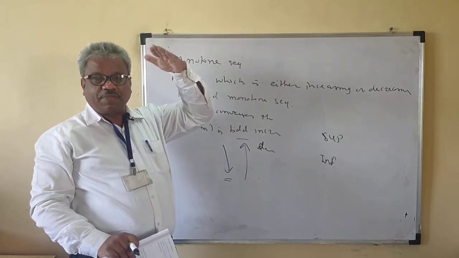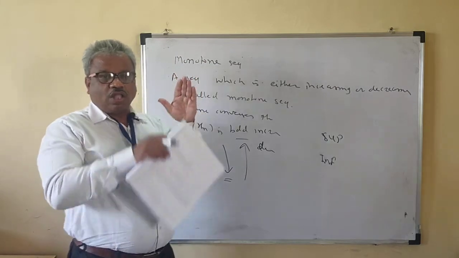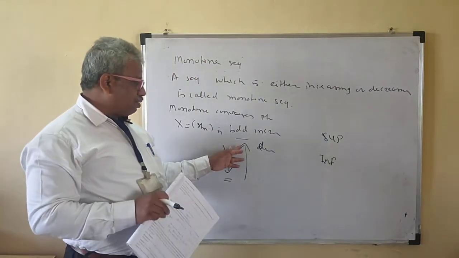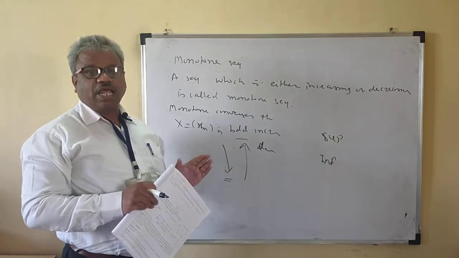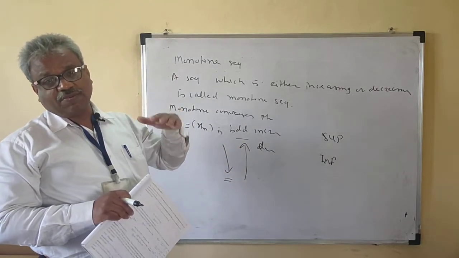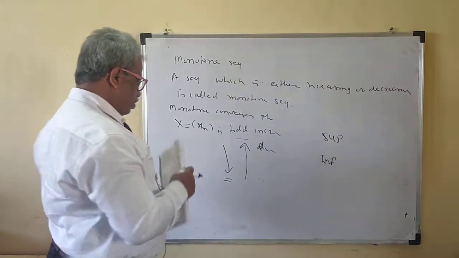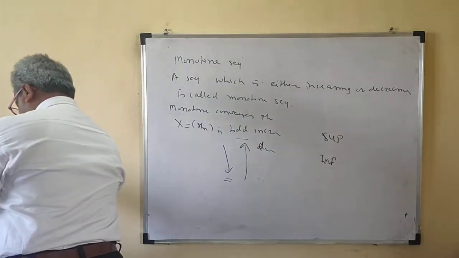So the first term is the biggest, and all the terms are less than that number. Decreasing sequence is always bounded above, and increasing sequence is always bounded below. Okay, so note this.